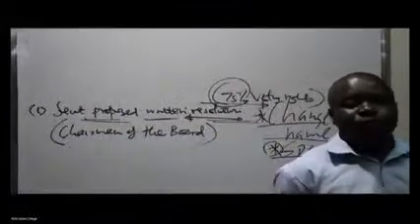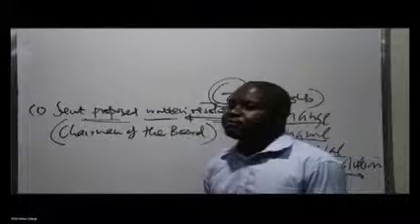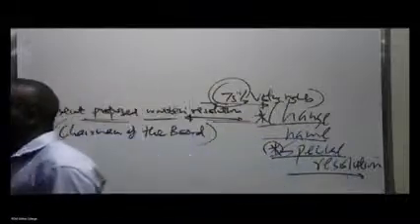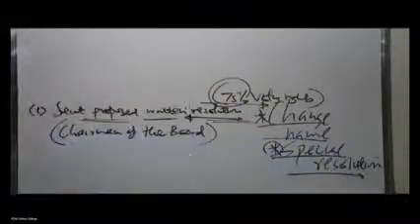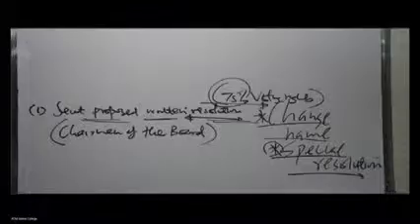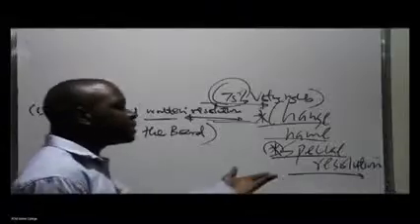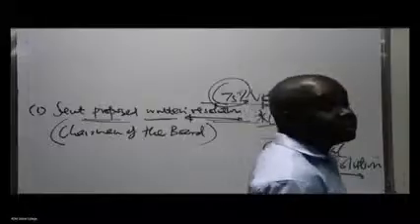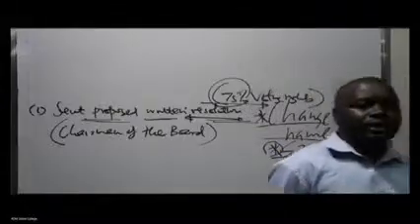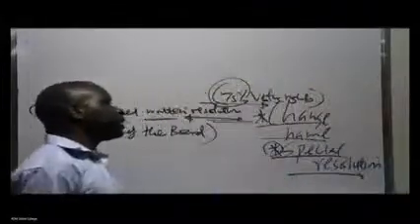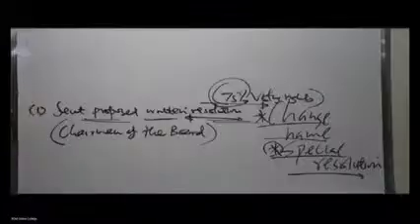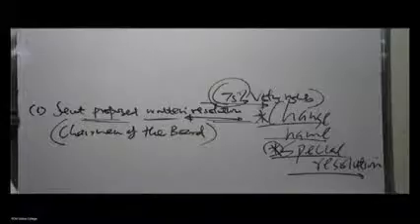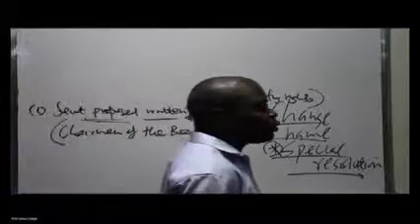We look at liquidation of companies in topic number 15, where we say one of the parties who can petition for compulsory liquidation is a member of the company or a creditor of the company. We have other parties also. It can be through a special resolution in the company, so they can decide they're going to liquidate the company. So a member of the company, you are entitled to that right of petitioning for the life of the company to come to an end.